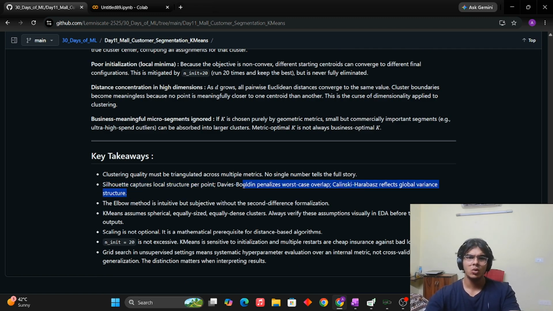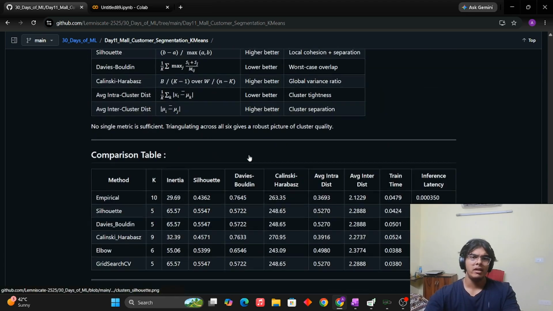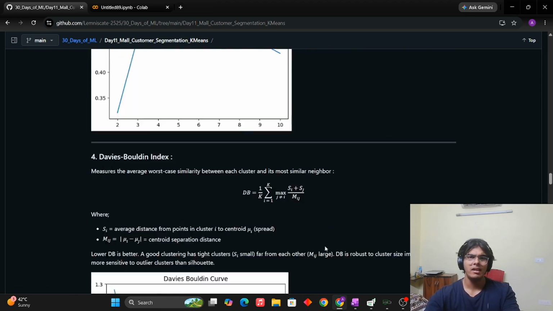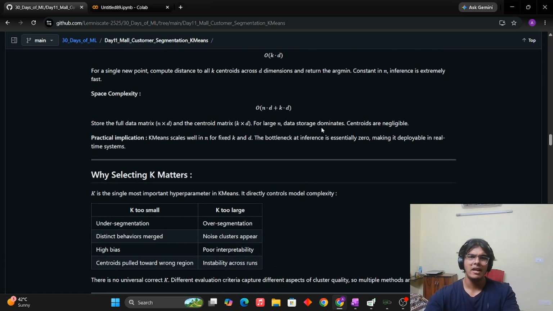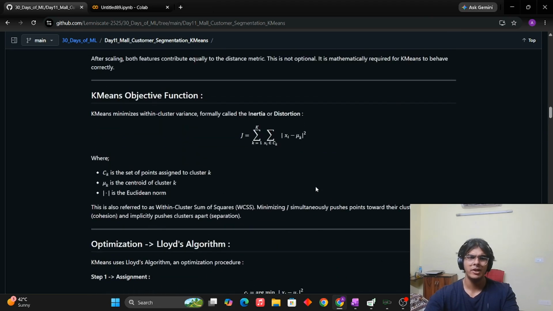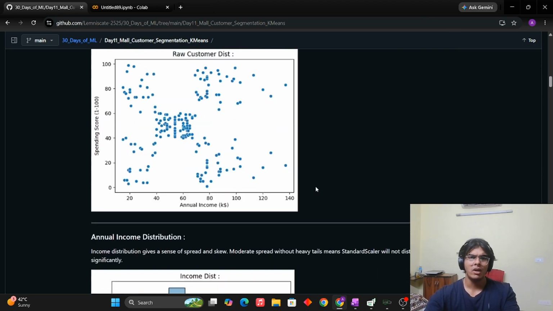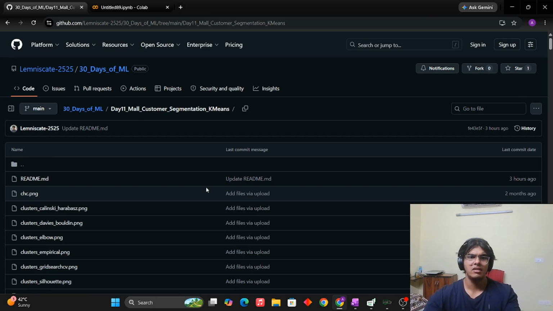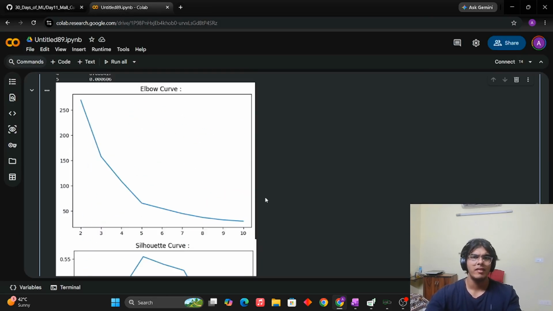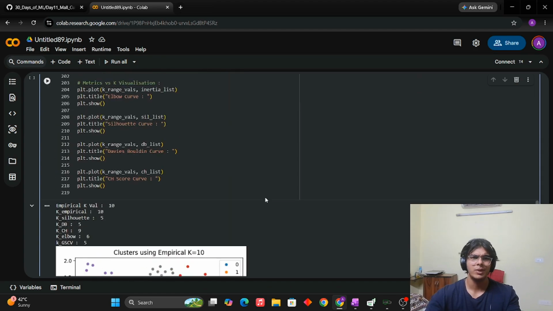The Calinski-Harabasz score and the Davies-Bouldin index. Okay. This is new stuff to learn from. The rest, I think we have already covered. You can read the repo. It has a similar explanation. It is very intuitive to understand. And this is the entire code for it, very intuitively written. You can use it.